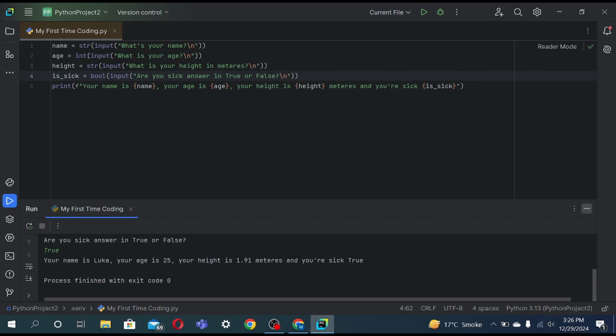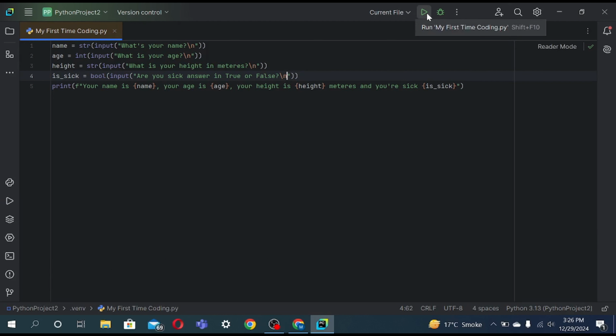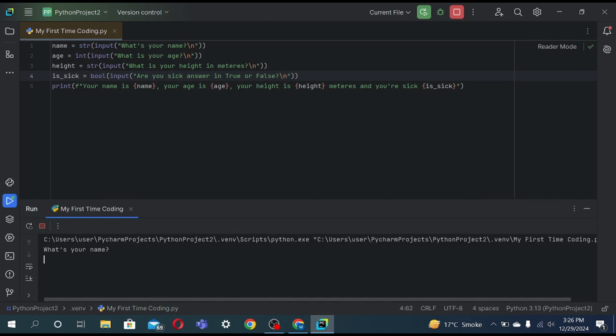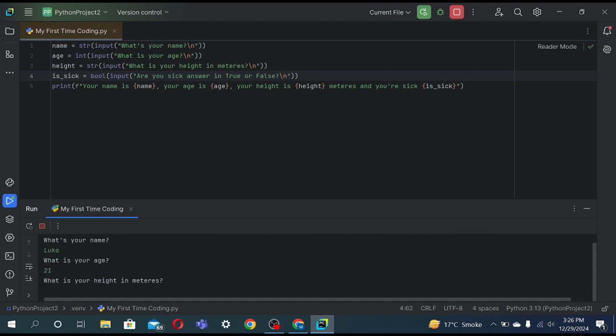Now for the sake of curiosity, if I just type in something like, wait a second, something in lowercase, it's gonna perceive it as true.